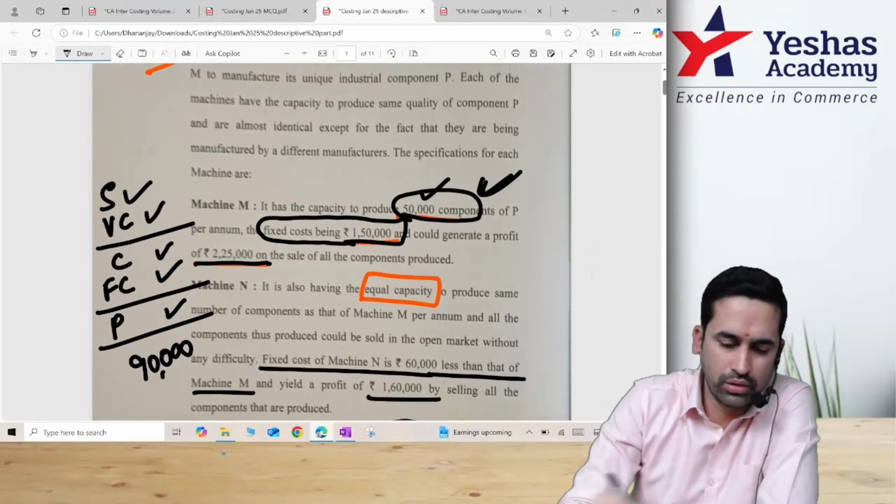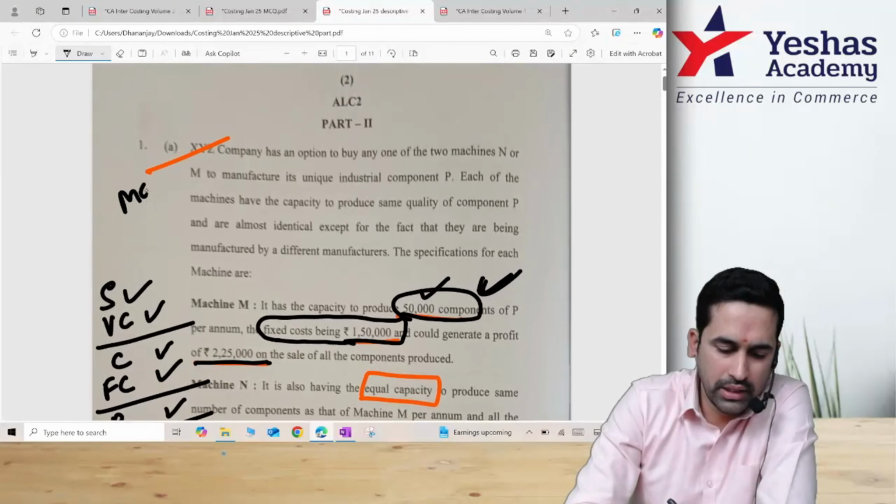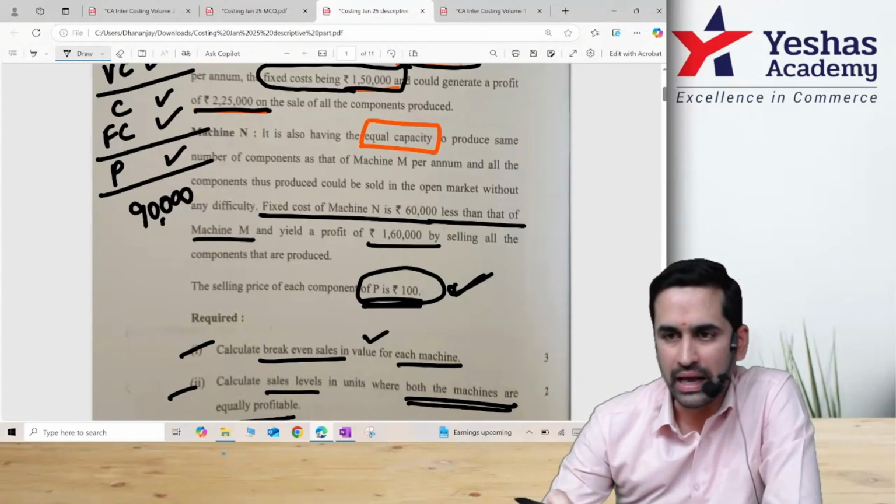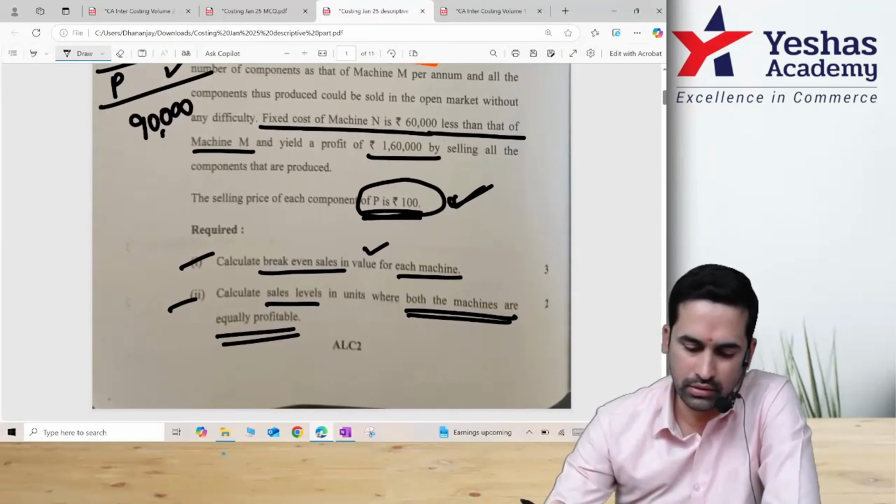Those who want to make a note, this is from the marginal costing topic. I won't call it super easy. This is an average type question, not difficult also.